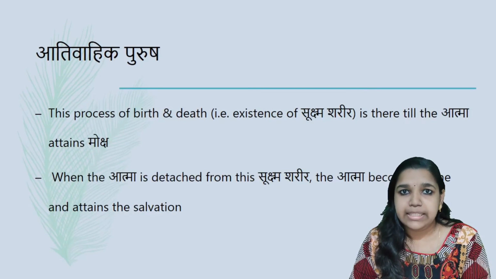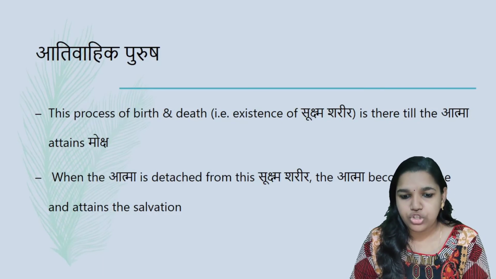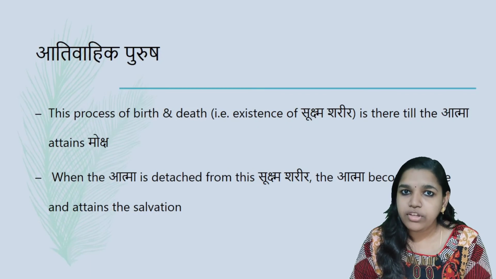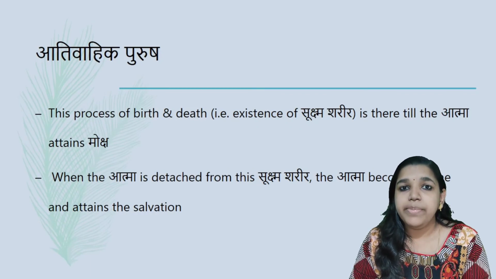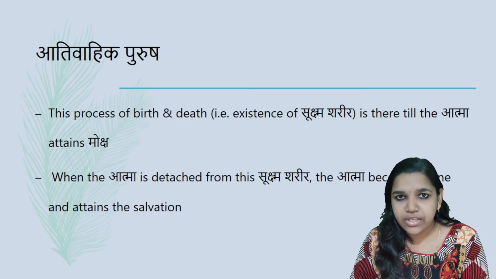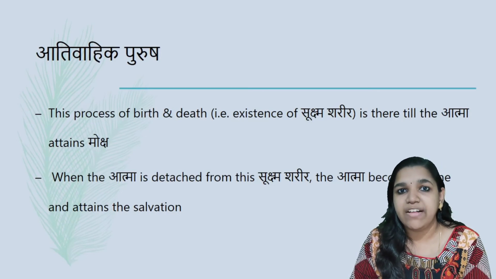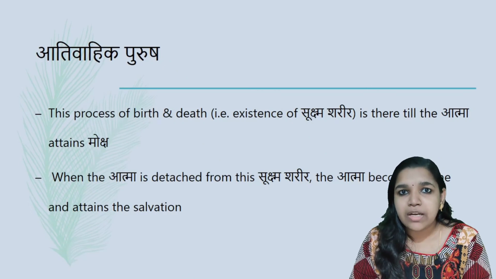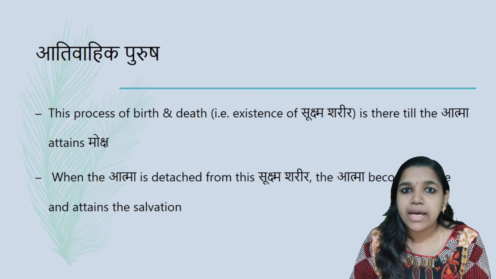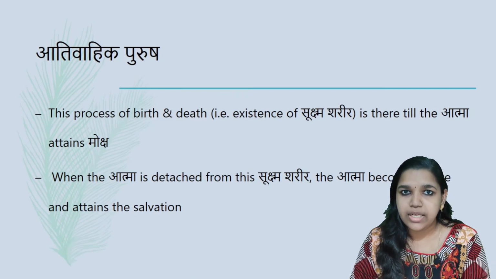This process of birth and death will continue, rotating till the Atma attains moksha. That is, this Sukshma Sharira will keep moving from one Sharira to another till the Atma attains moksha. This Karma Phala is present for all the karmas we are doing in this present life and also whatever we have done in the past life. When this Karma Phala becomes null, or is reduced, and moksha is attained, at that time the Atma will stop the movement.